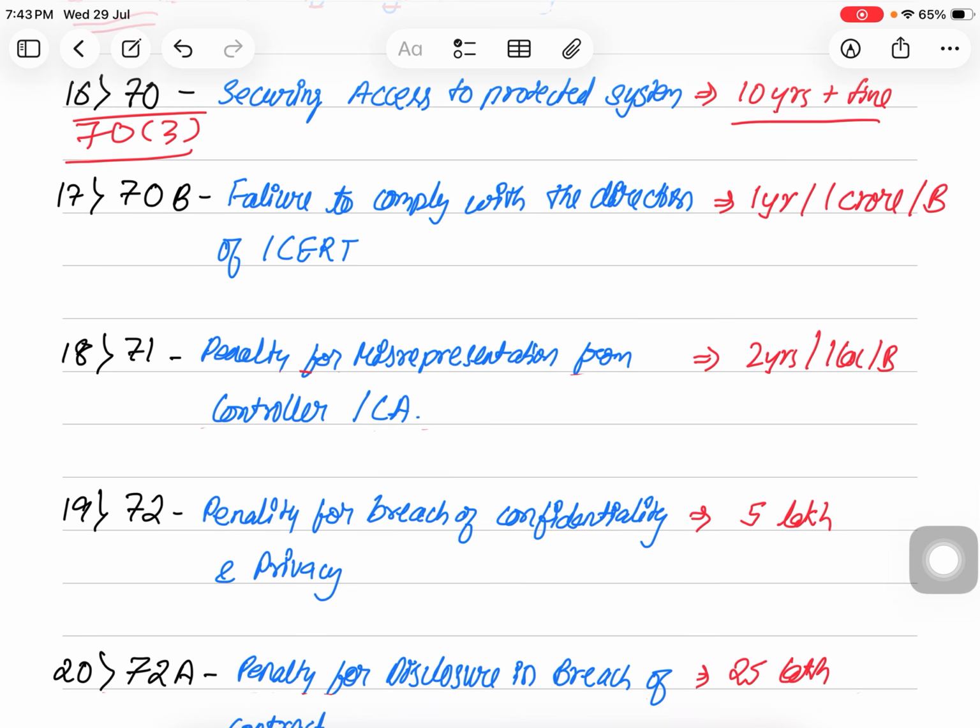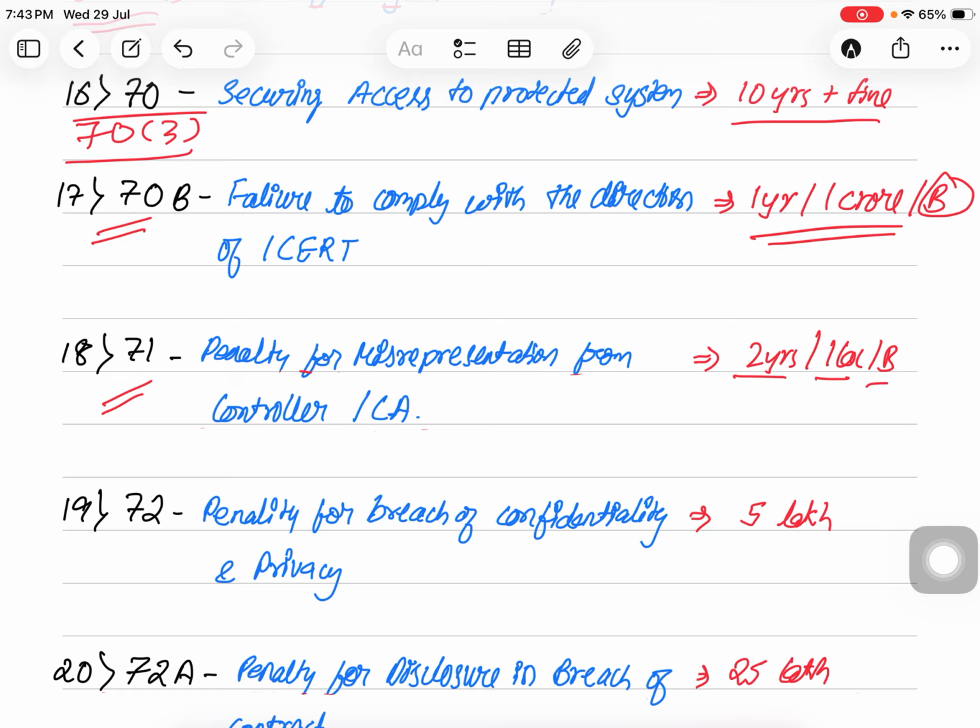So next is section 70B, that is failure to comply with the direction of ICERT. So the Indian Computer Emergency Response Team may give any directions, and whoever fails to comply with the direction may be punished with imprisonment of 1 year and fine up to 1 crore rupees, or both. Next is section 71, penalty for misrepresentation to the controller or certifying authority. So whoever makes a misrepresentation while trying to get the digital signature certificate. It is punishable with 2 years of imprisonment and fine up to 1 lakh rupees, or both.